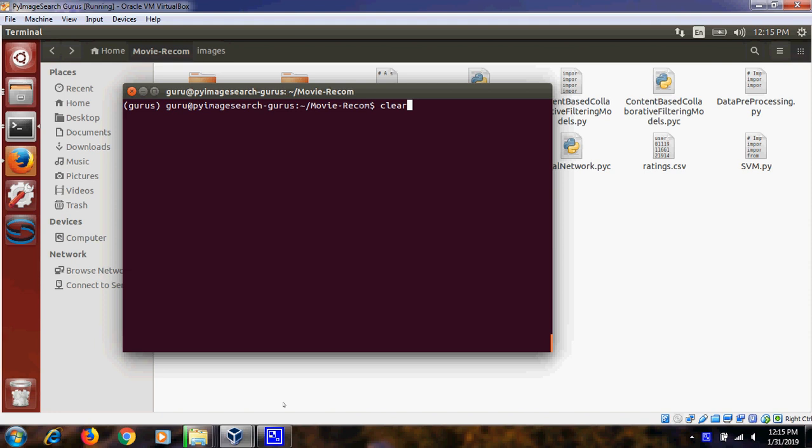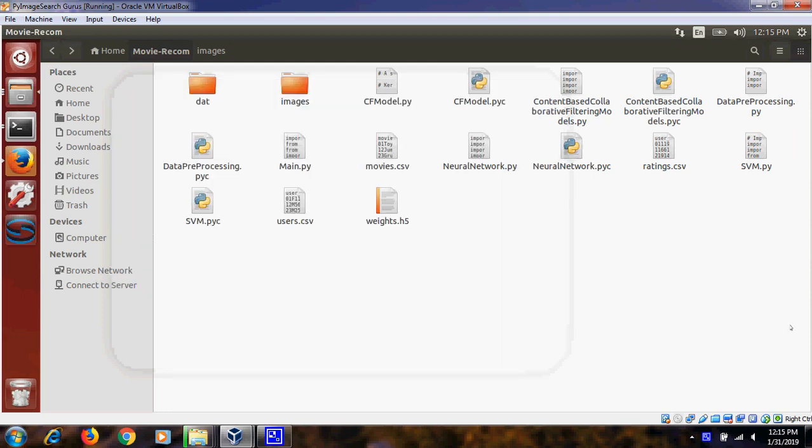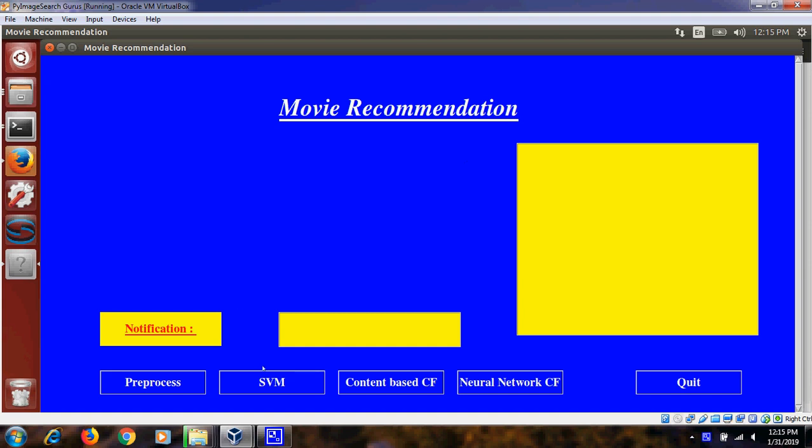Here with the demo for movie recommendation system, which is based on three algorithms: SVM, content-based collaborative filtering, and collaborative filtering approach applying neural network. First, execute main.py. We have implemented SVM algorithm, SVM and content-based collaborative filtering, and then neural network-based collaborative filtering.